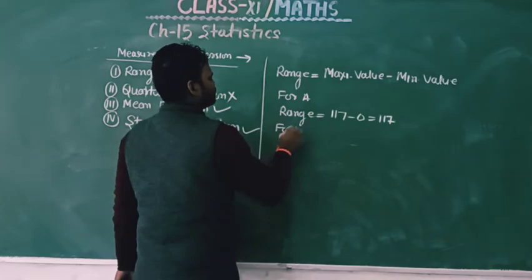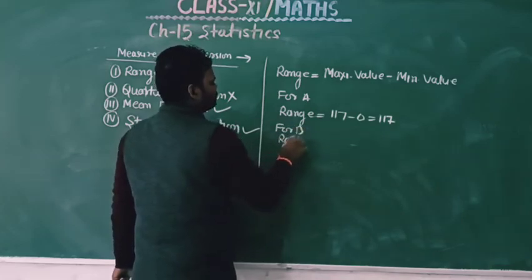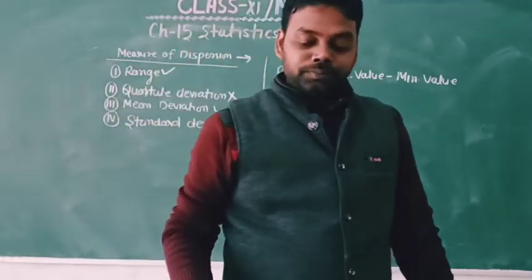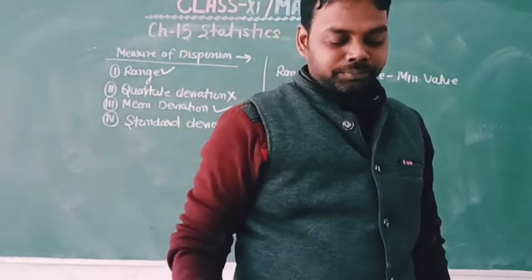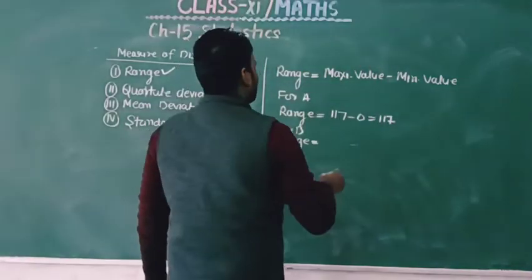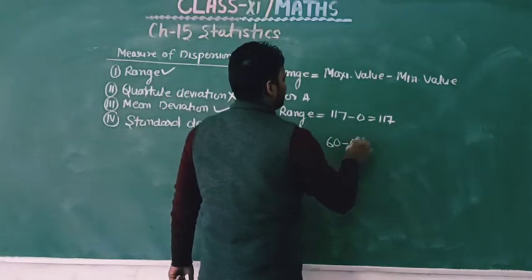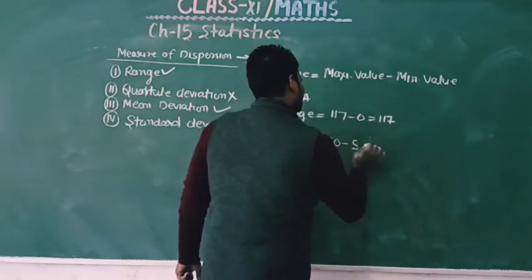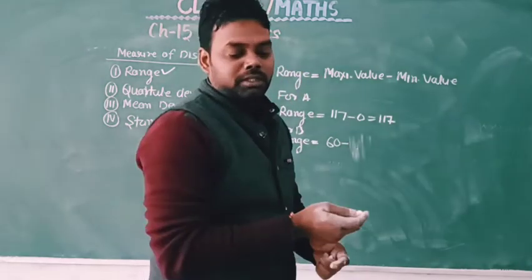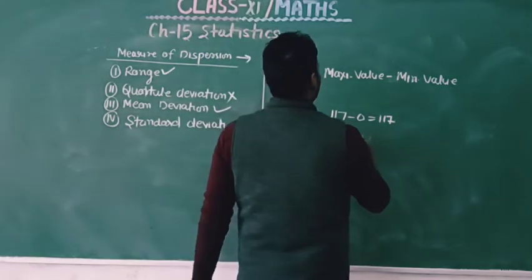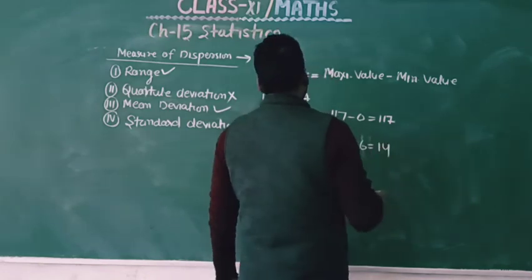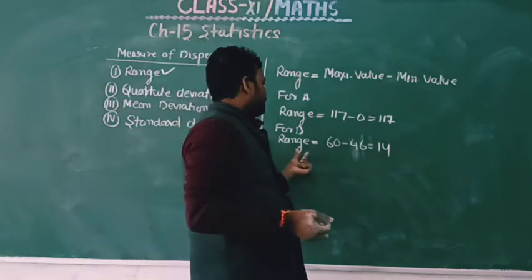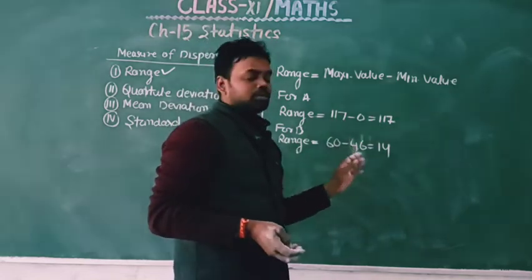But for B, the maximum value is 60 and the minimum is 46, so the range is 14. So range of batsman A is 117 and range of batsman B is 14.